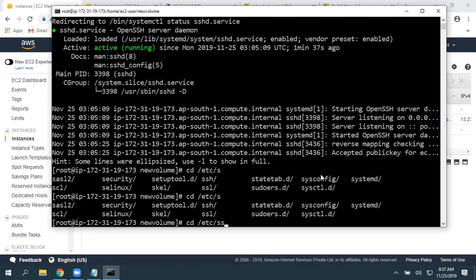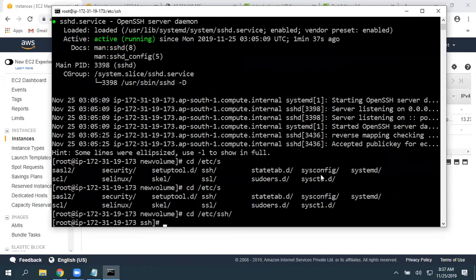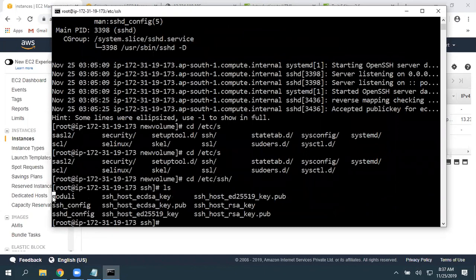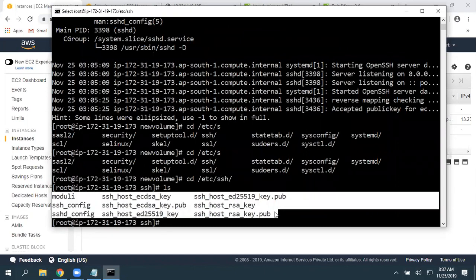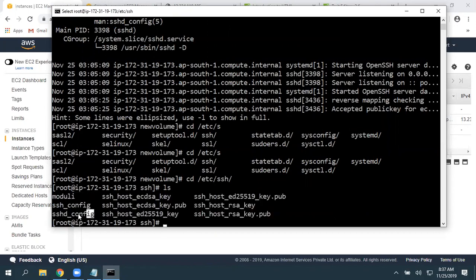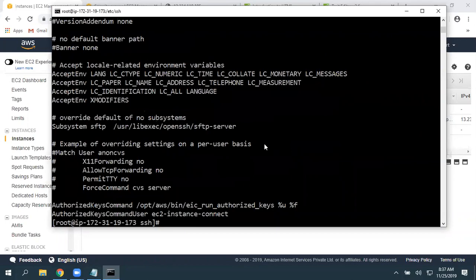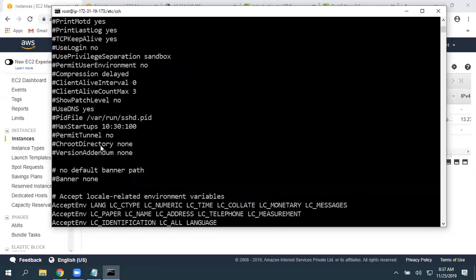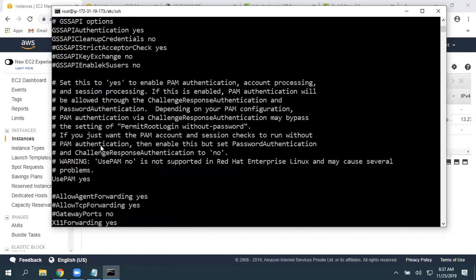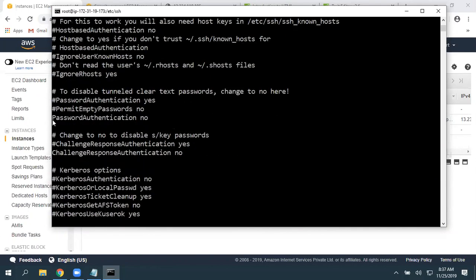So let's go to ssh, give ls. There you can see we have multiple files. So pick this sshd_config. Look into that, cat sshd_config. So this is what it is. Here you can find some entries. PasswordAuthentication is set to no. That means if you have access to the key pair, then only you can log in. Passwords are not working, but I want to enable passwords.